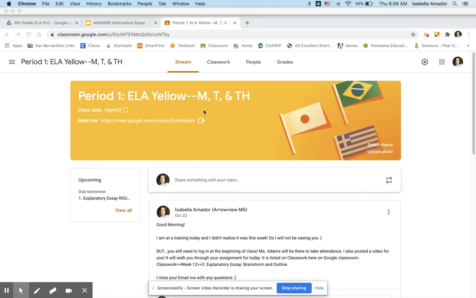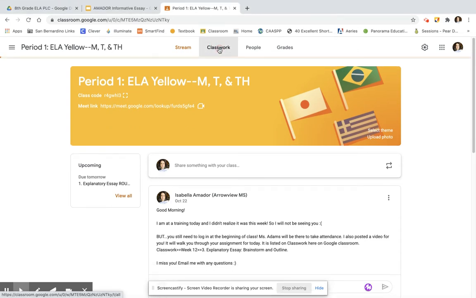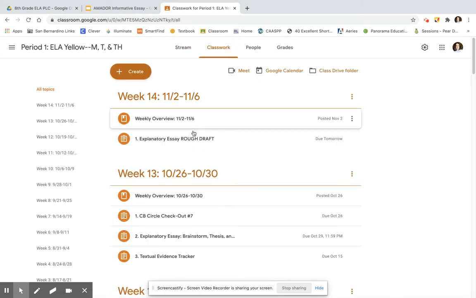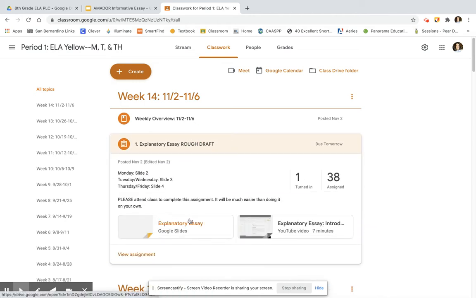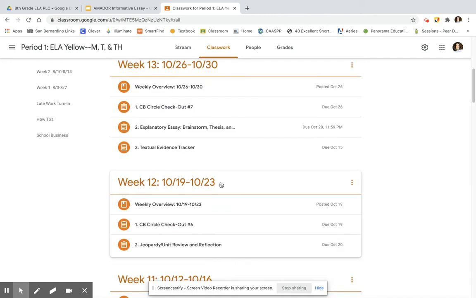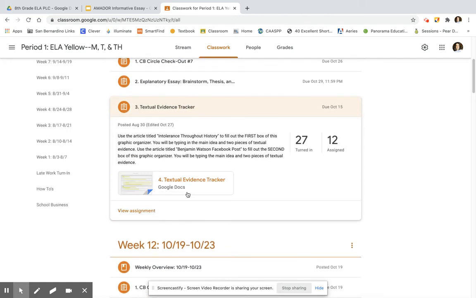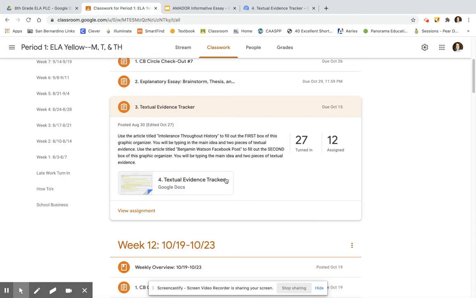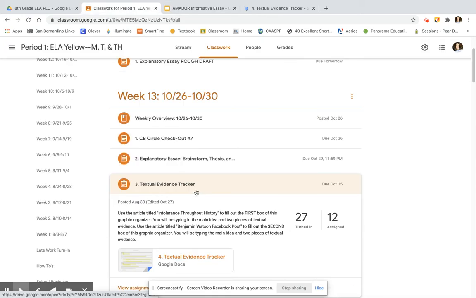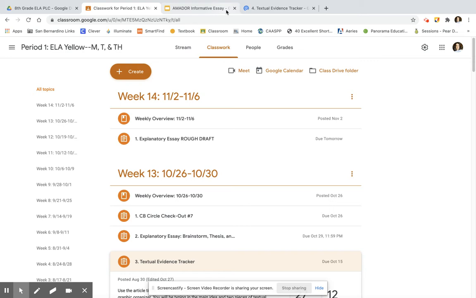Paragraph 3. That's what we're working on today. So I put the links in the chat, but just in case you didn't get to those links, here is where you need to go. You need to open up 2 assignments. You're going to open up your essay rough draft, right? That's the PowerPoint. And you're also going to open up your textual evidence tracker. Okay, so both of these need to be open. Again, that is from last week, your textual evidence tracker, and from this week, your rough draft.